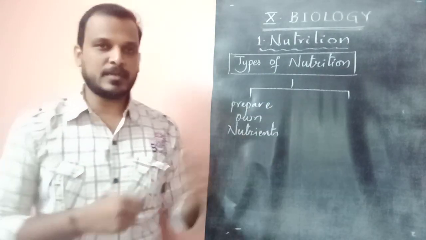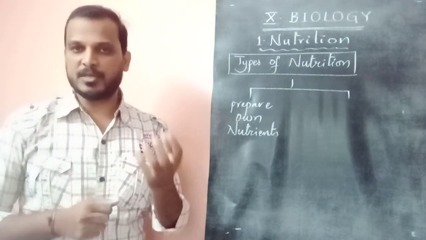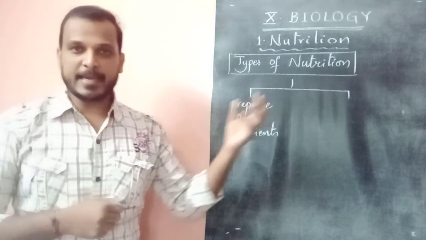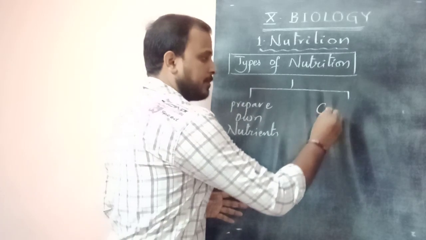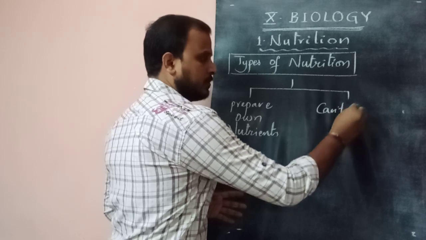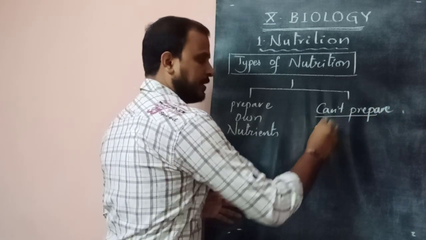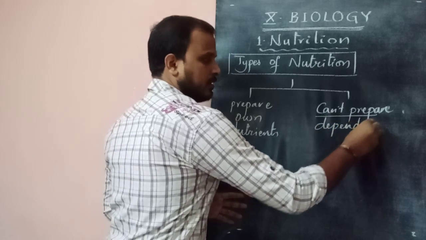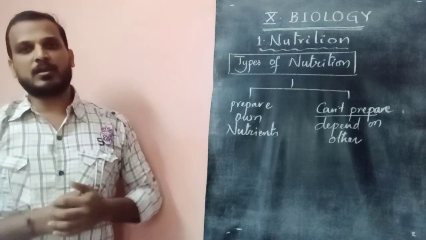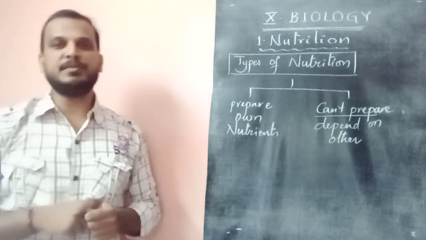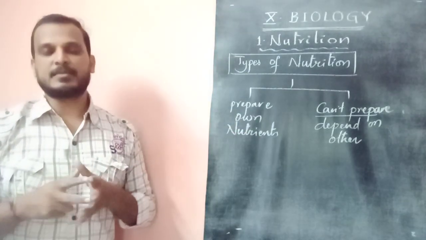The second category of organisms cannot prepare their own nutrients: carbohydrates, proteins, fats, vitamins, minerals. They cannot prepare them, so they depend on other organisms. I think you understand its meaning. Can you give an example for this? Yes, plants.